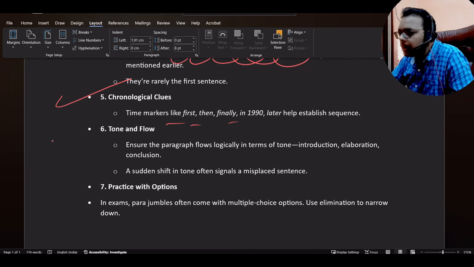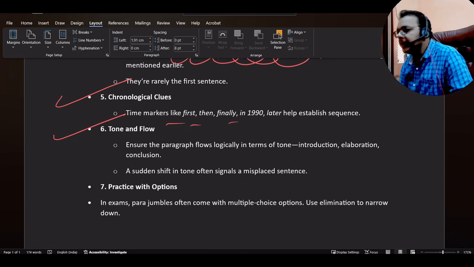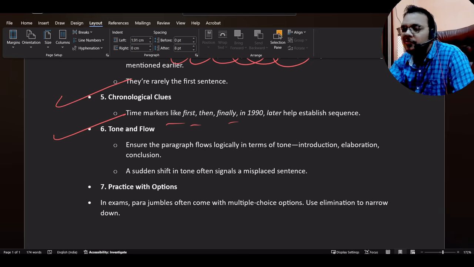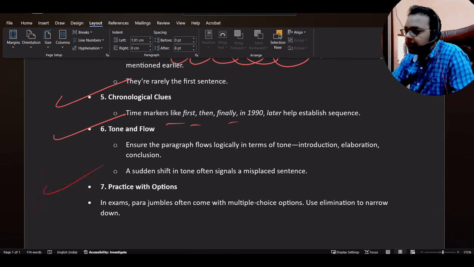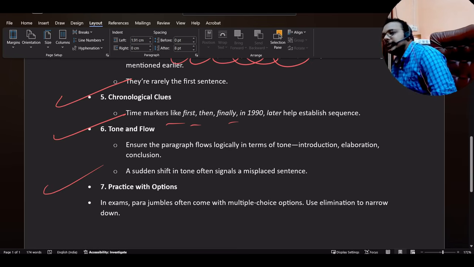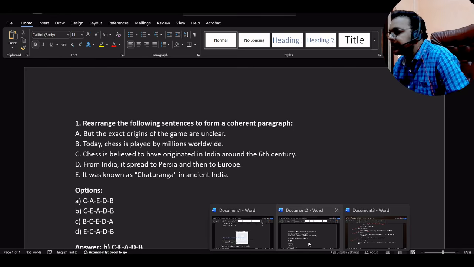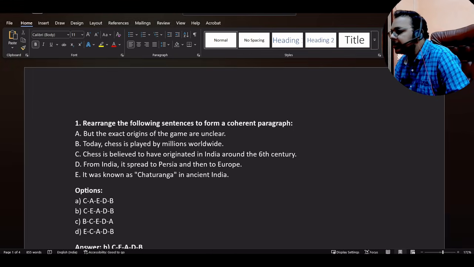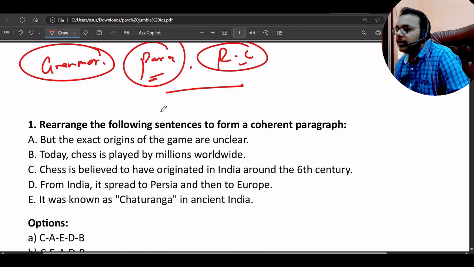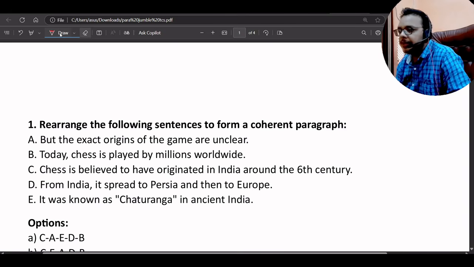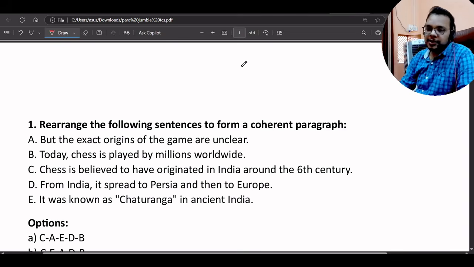Tone and the flow, so this is the most important again. We will read the whole sequence and we will find the flow. We will try to identify the flow of the paragraph. Then practice with the options, most important part. The more and more questions you will be practicing here, you will become perfect in parajumbles. The main thing is practice. The more you practice, you will become perfect in this.